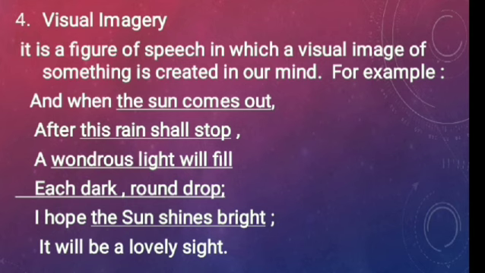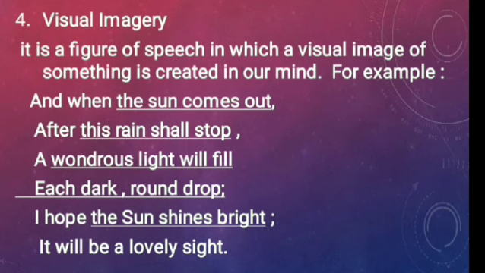We already know about it. So this is the figure of speech, visual imagery, that the poet has used in this poem. And how do we come to know? Because an image is created in our mind, and we get to know how the poet has used visual imagery. So these are the examples that I have written over here after the poem. The sun comes out, this rain shall stop, a wondrous light will fill each dark round drop. The sun shines bright, it will be a lovely sight.